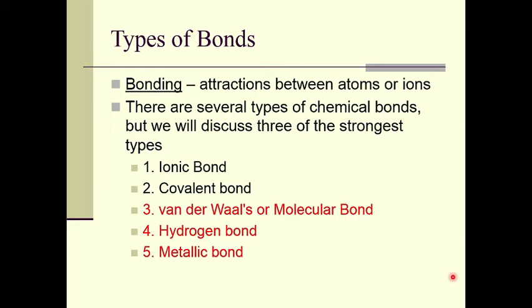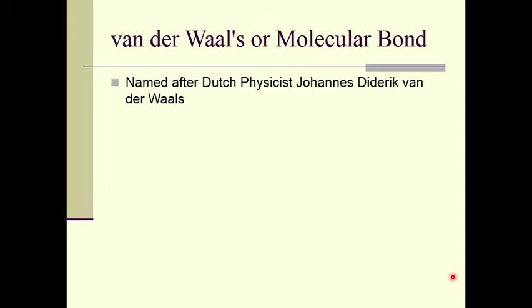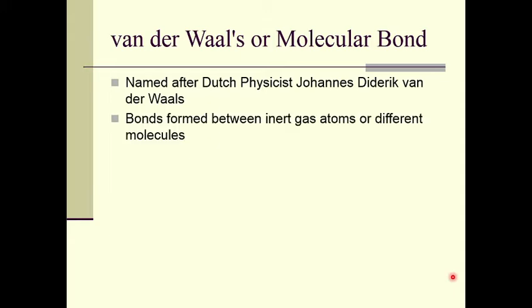We have already studied different types of bonding mechanisms, the ionic bond and covalent bond in detail. So, let us study the van der Waals or molecular bond. This bond is named after Dutch physicist Johannes Diederik van der Waals. This bond is formed between inert gas atoms or different molecules.